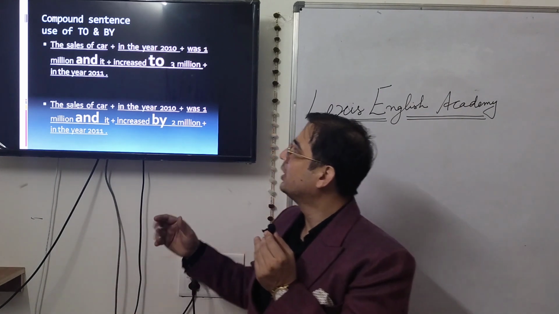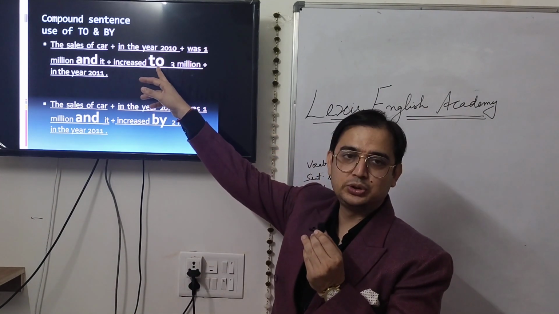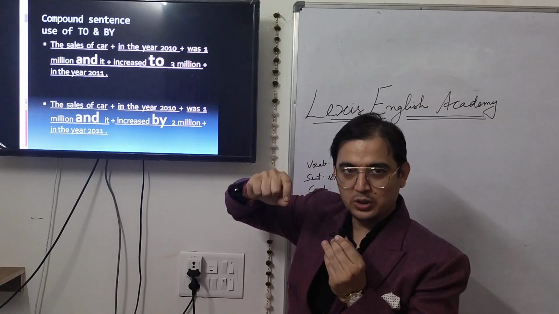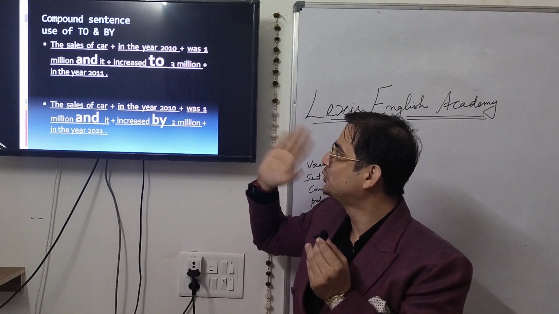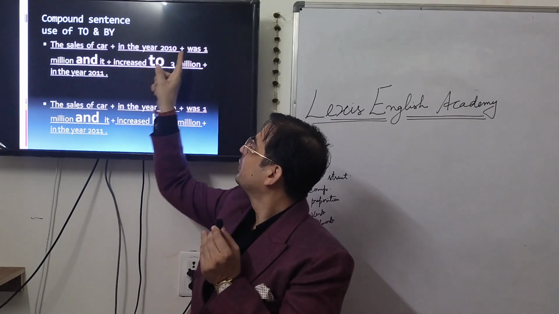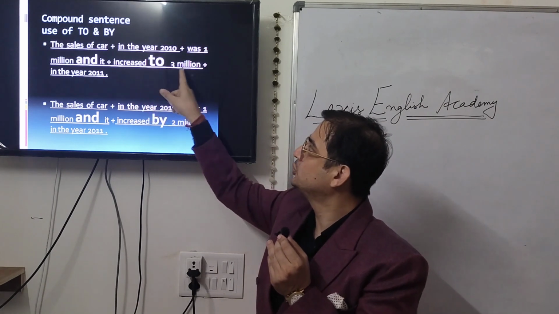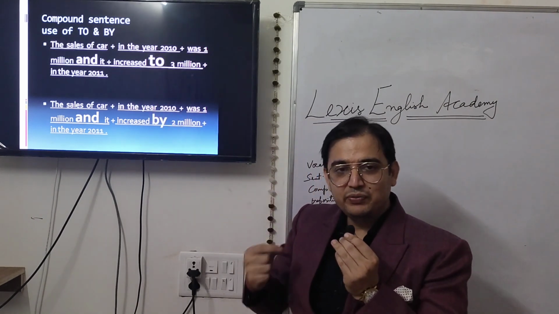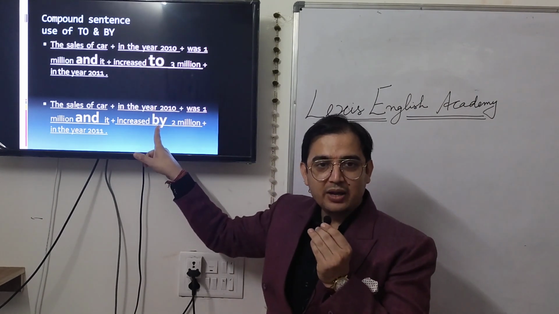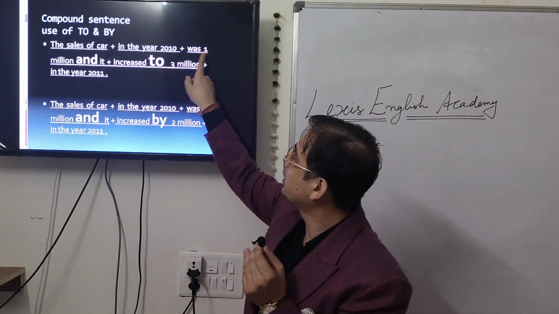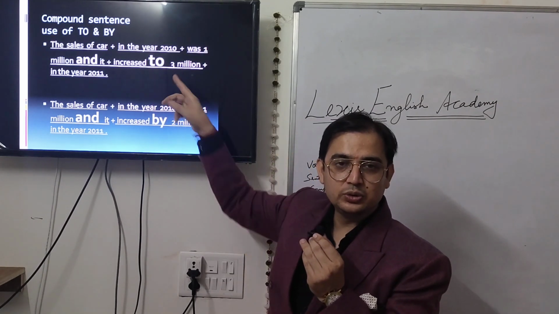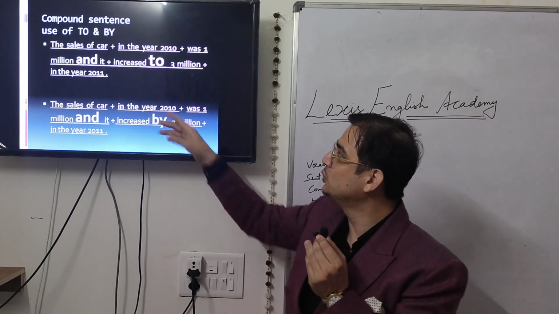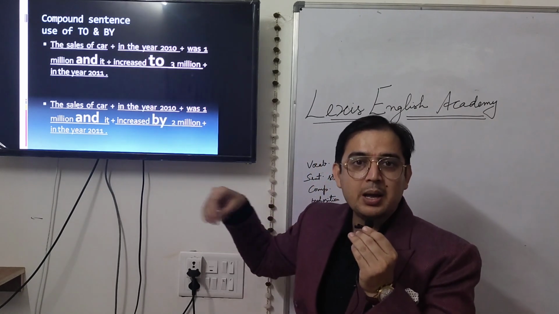Similarly, here we used the preposition "to" from point 1 to point 2, like here it was 1 million, it increased to 3. Now, whenever we use the preposition "by", we will show the difference. See, it was 1 and it increased to 3. So the difference is 2. So rather than using the preposition "to", we can use the preposition "by".